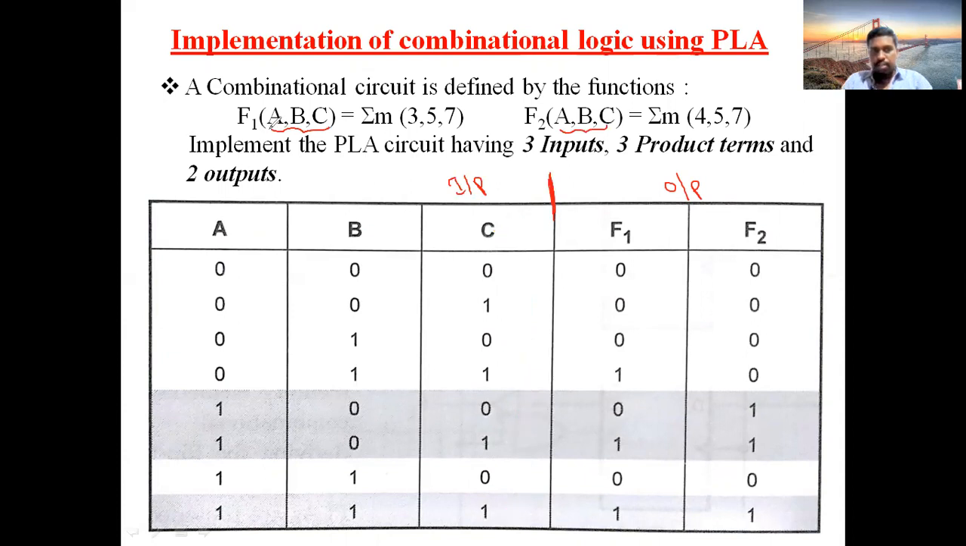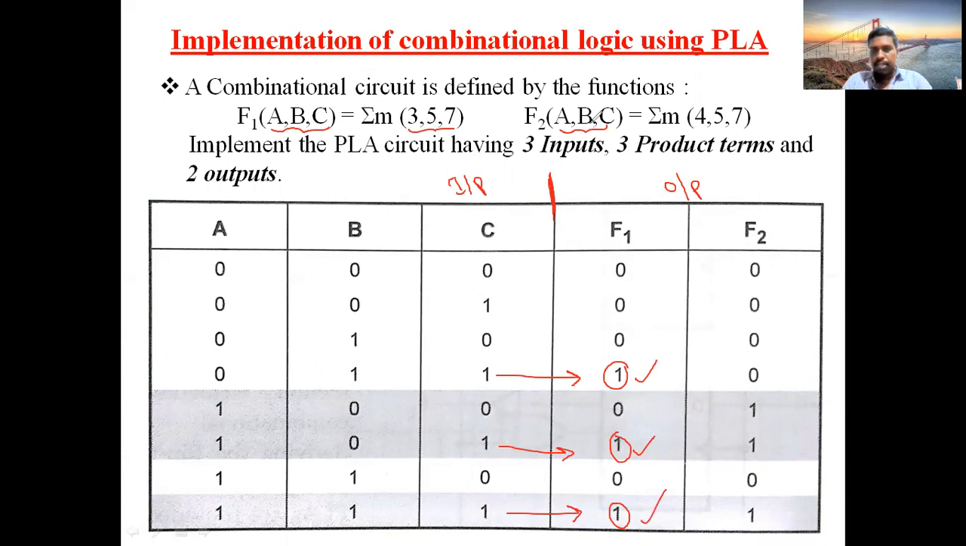Now for F1, 3, 5, 7 are the given output lines. So this is the third one, this is the fifth one, and this is the seventh one. Only at those particular points you should write 1 in the column of F1. So 3 means 011, so for 011 you keep 1. 5 means 101, so for 101 you keep 1. 7 means 111, so for 111 you keep 1.